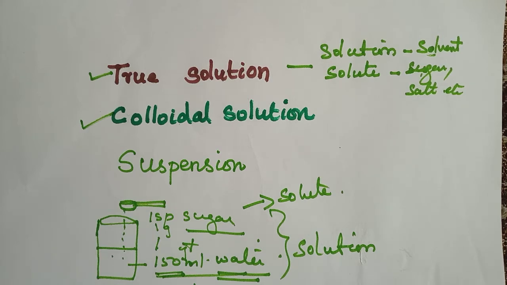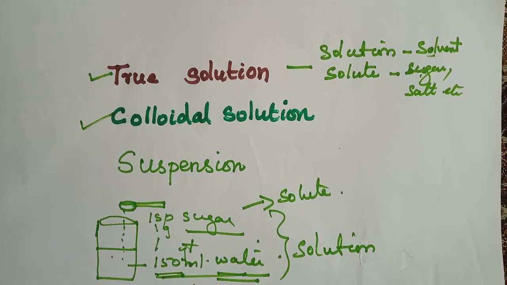Heterogeneous means a non-uniform composition, and the particles are visible to the naked eye. We can see the particles. But here, this colloidal solution has heterogeneous characters as well as homogeneous characters. So it is a heterogeneous mixture.